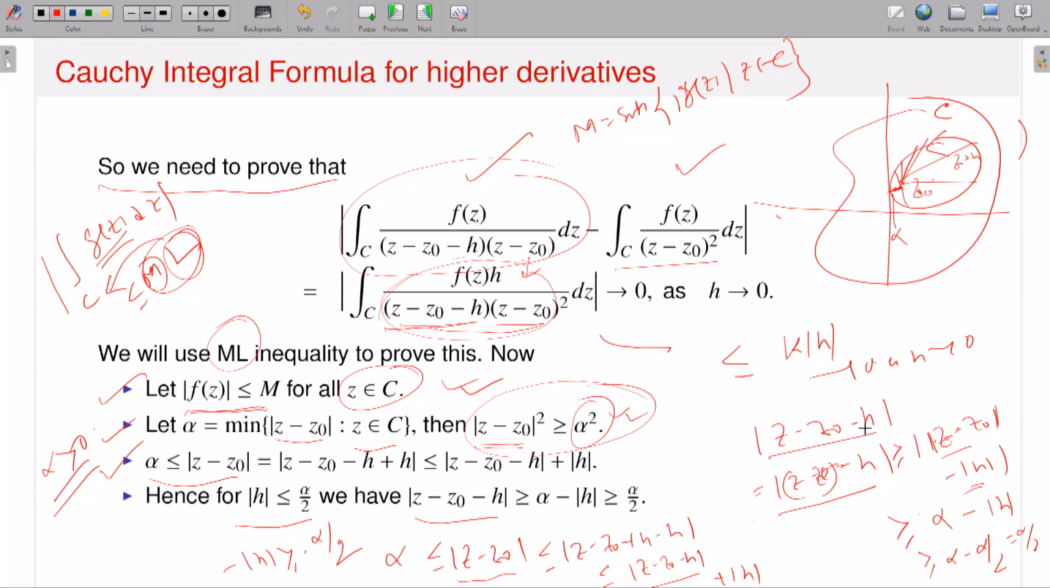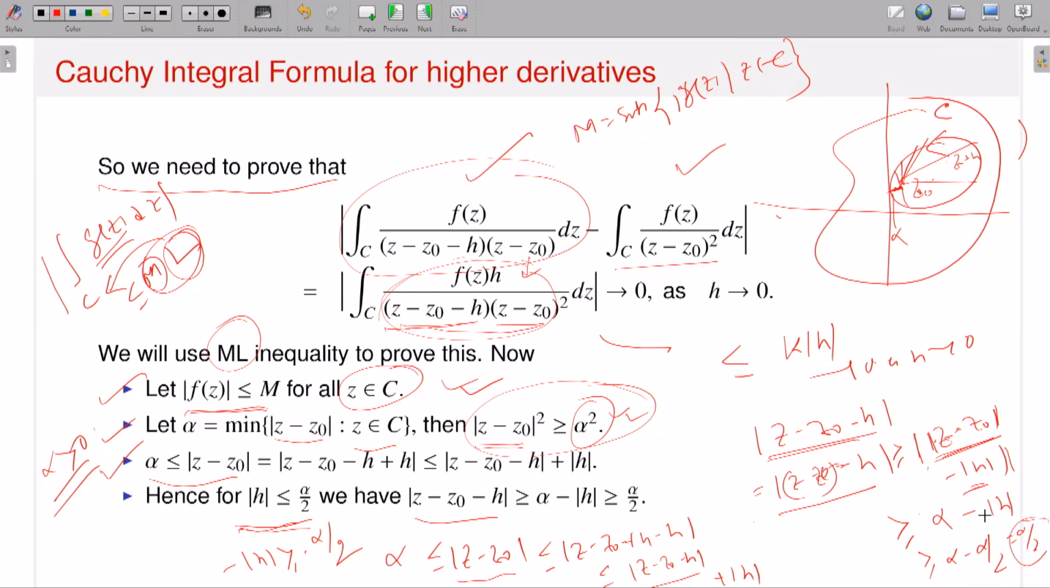So this object, which is the difference of two complex numbers, is greater than or equal to the modulus of this minus this, but |z - z0| is always greater than or equal to alpha. So I have to somehow estimate this object. But if I assume that |h| is less than or equal to alpha by 2, because h is in my hand, since h is approaching 0 and alpha is fixed, then this object is greater than or equal to alpha by 2.